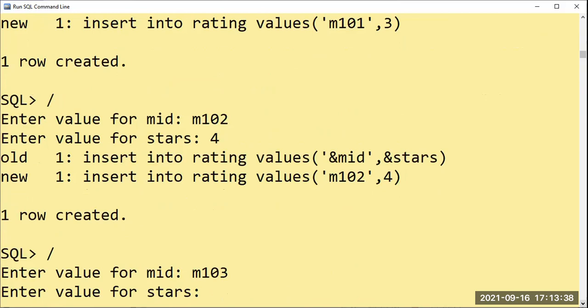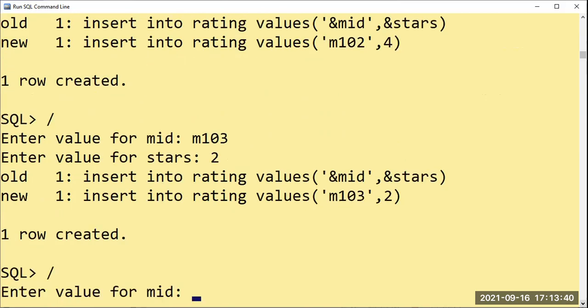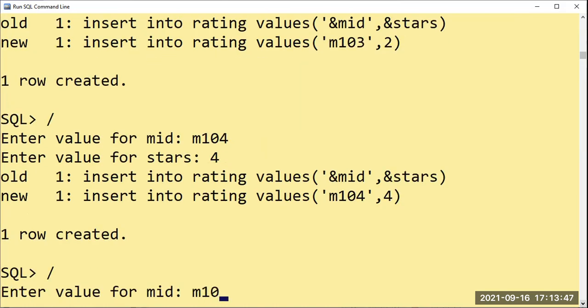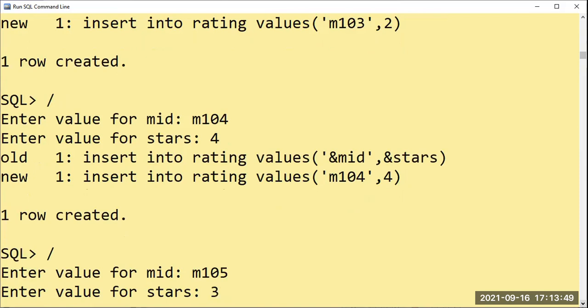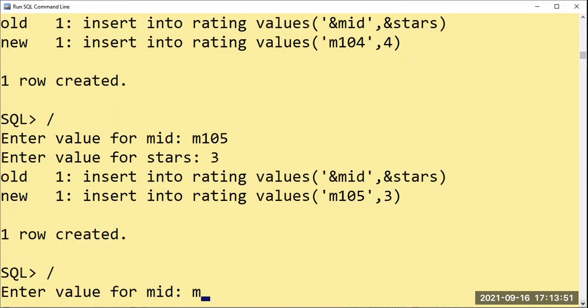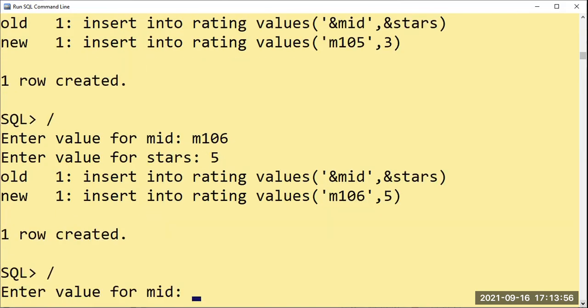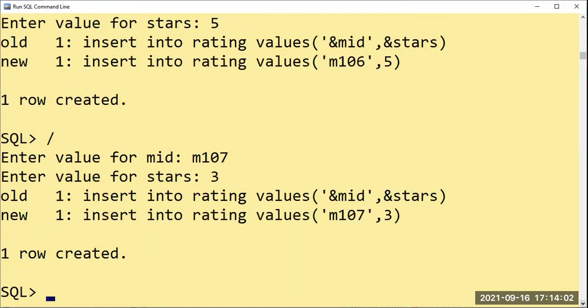M103, 2. M104, 4. M105, 3. M106, 5. After that, M107, 3.